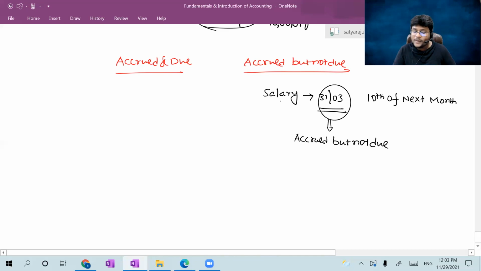Did you understand the meaning of accrued but not due? Coming to accrued and due, please consider it, guys, all of you. What is the meaning of accrued and due? I will tell you. Let us assume electricity expenses. Electricity is not fit for that practical example. I'll give the practical example itself.